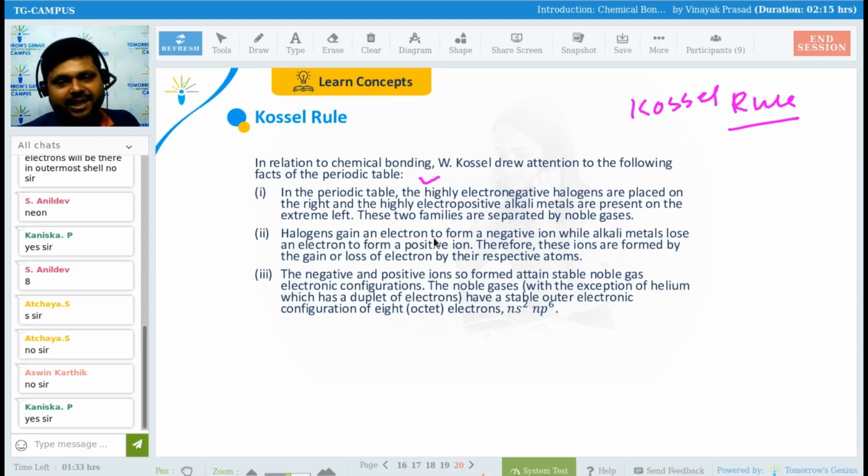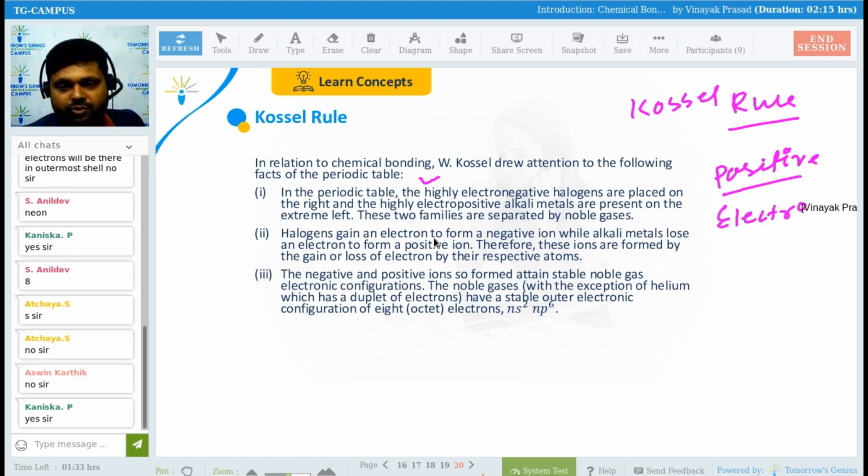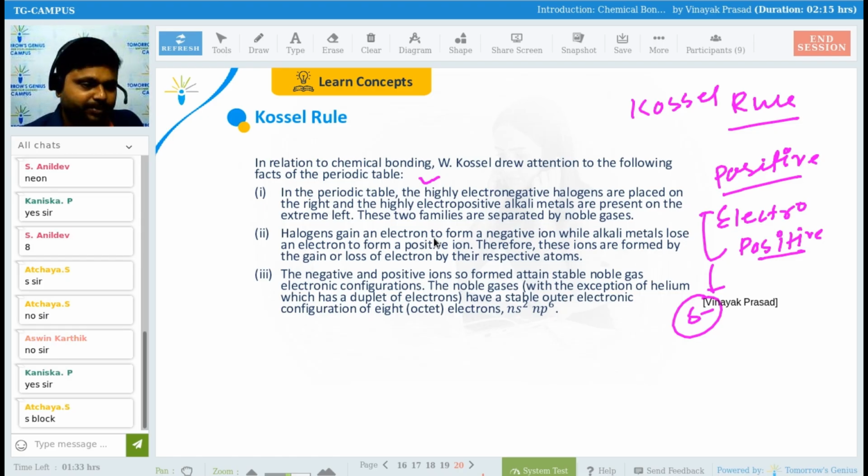So in the periodic table, the highly electronegative halogens are placed on the right hand side, and the highly positive, or we can say electropositive elements, are present in the S block, on the left hand side of the periodic table.